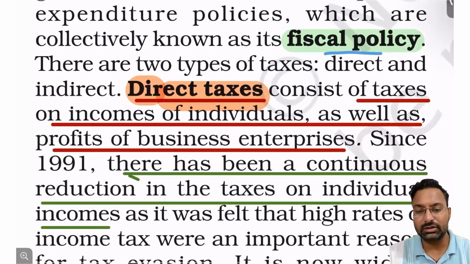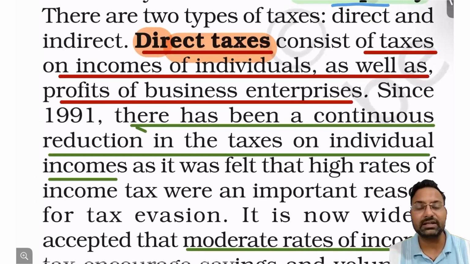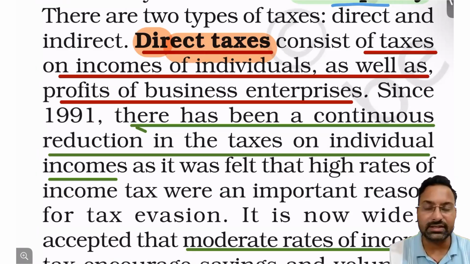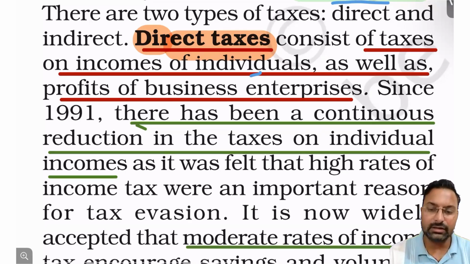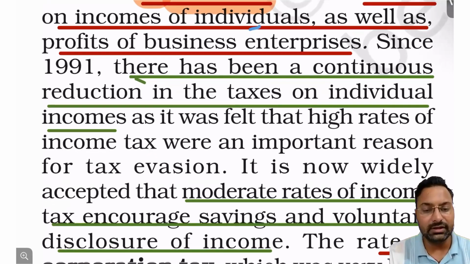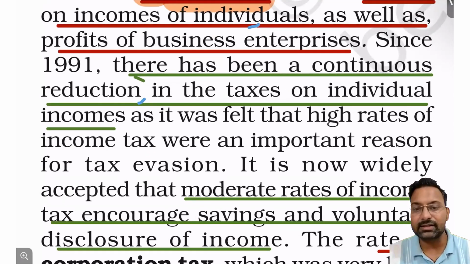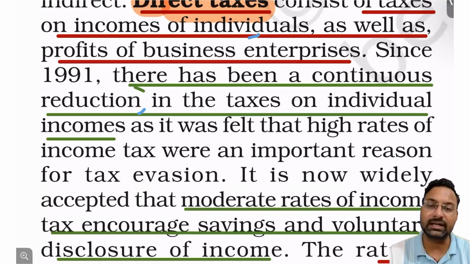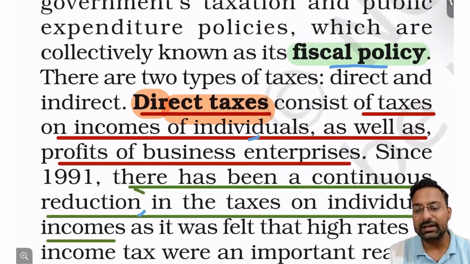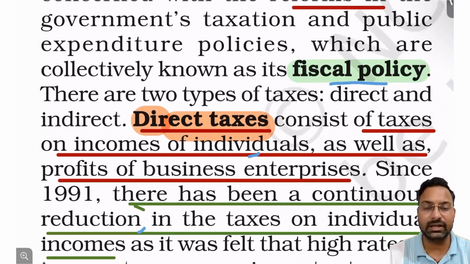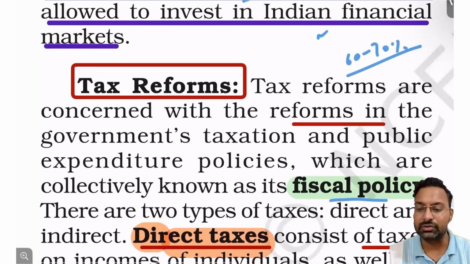We already know that tax is divided into two parts, direct taxes and indirect taxes. In direct taxes, all those taxes paid by individuals or corporations, that is businesses, are called direct taxes. And there have been continuous reductions in the tax rates from 1991. As I have already told you, before 1991, 60 to 70% was the income tax on an individual's income, right?